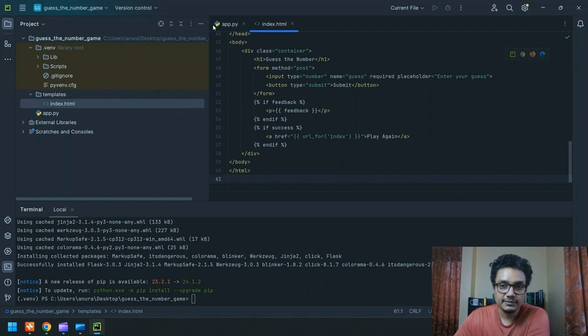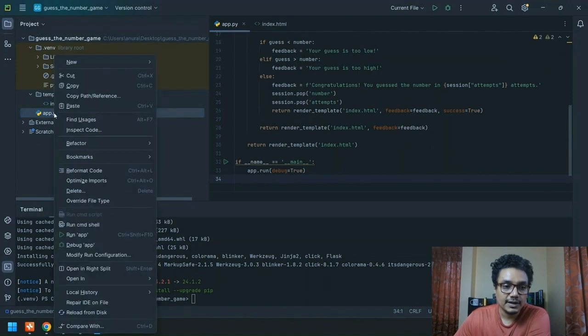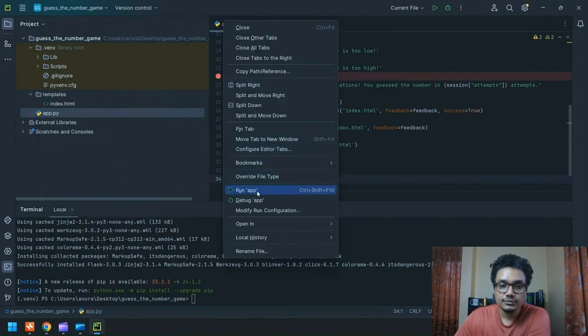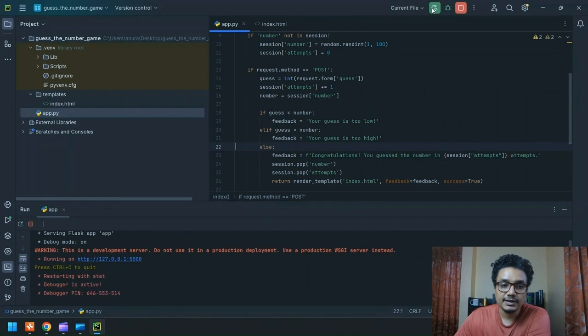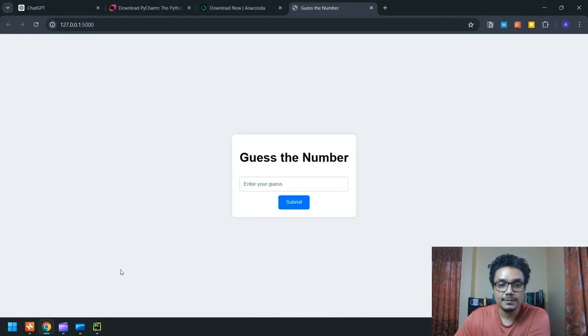Now there are a couple of ways that we can go ahead and play it. One, we can go to app.py, hit run, or we can do Ctrl+Shift+F10. We can also do run by clicking on the tab for the file. Or my favorite, the big green button. Now, as we can see, the server is running. Now we should be able to go and check this app in our browser. And this is the URL on which this application is currently available.